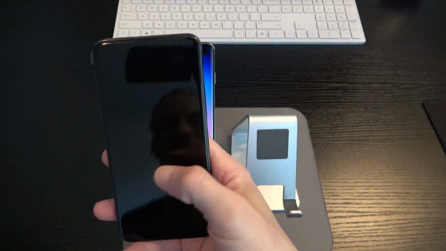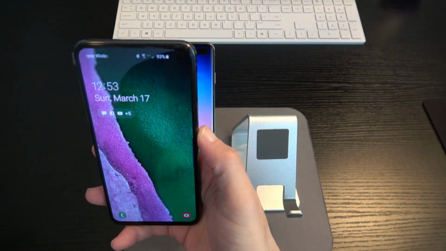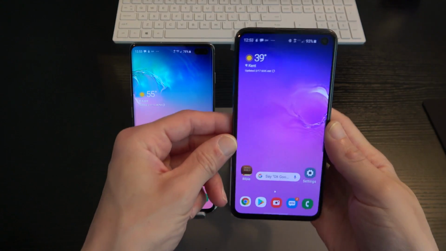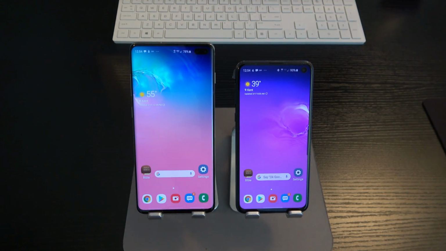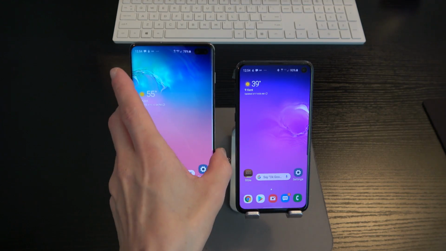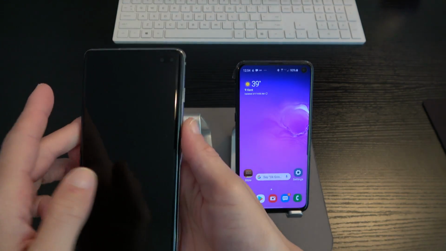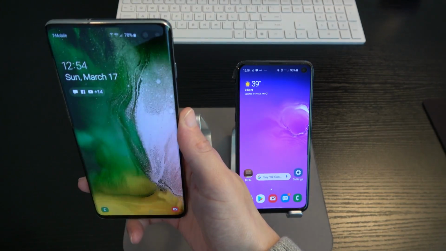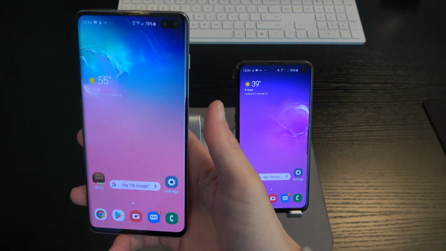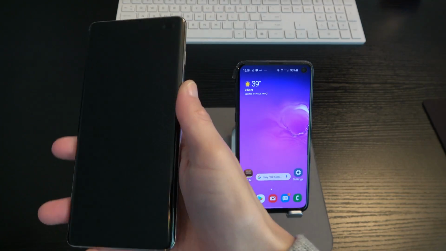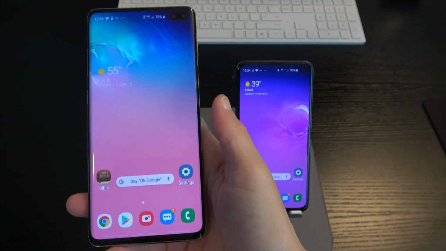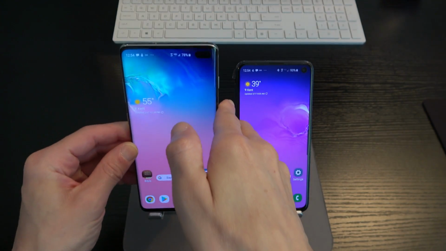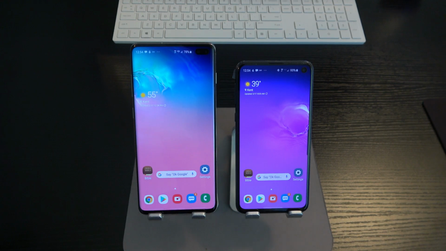And like I said, the facial recognition, double tap, hold up the phone, and it just opens just like that. Both the facial recognition and the fingerprint sensor on the S10e are lightning fast. Now, facial recognition on the Plus, double tap, is also very quick, but I can't say that the fingerprint sensor is as quick. It's quick, but it's not as quick as the fingerprint sensor on the S10e.